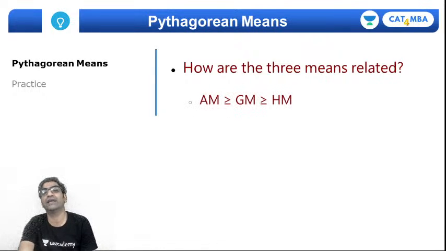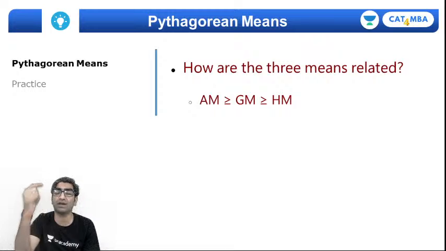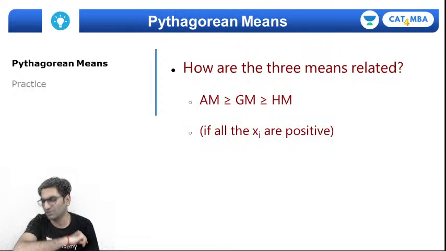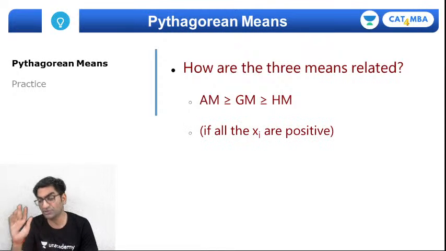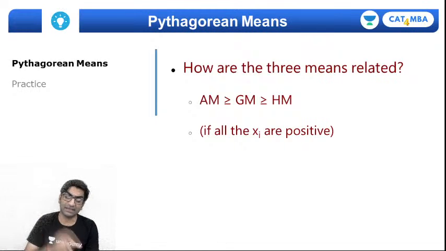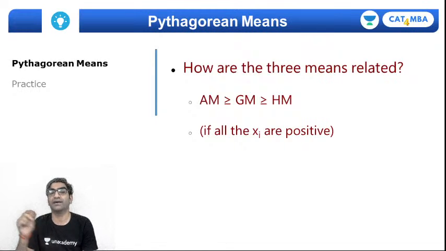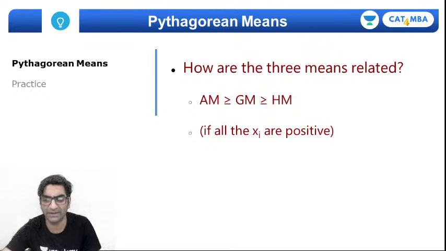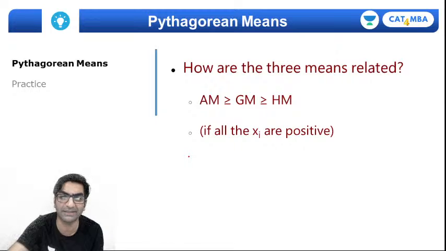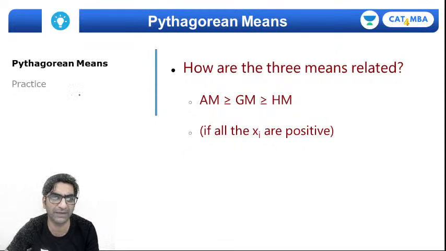How so? Well, the relationship between the three means is that as long as you are considering positive values, as long as all the variables that you are averaging out are positive, the arithmetic mean will always be greater than or equal to the geometric mean. By the way, for two variables this is very easy to derive, right?